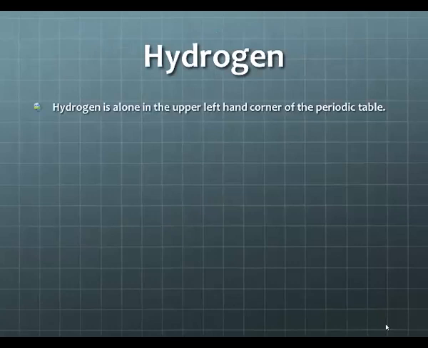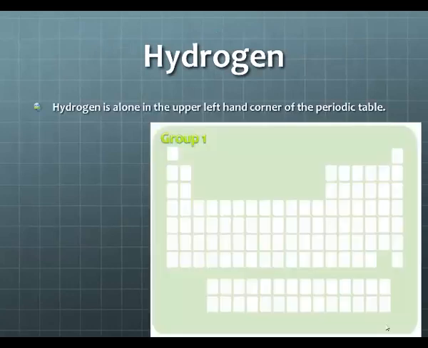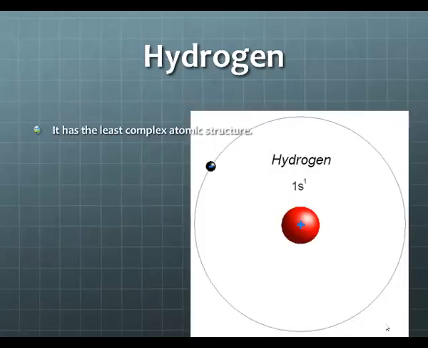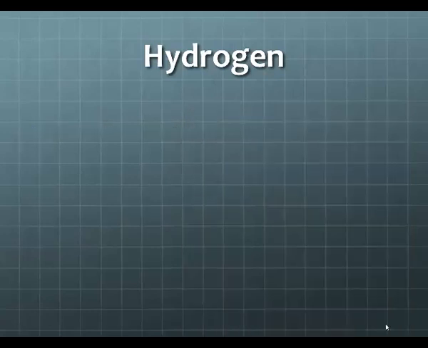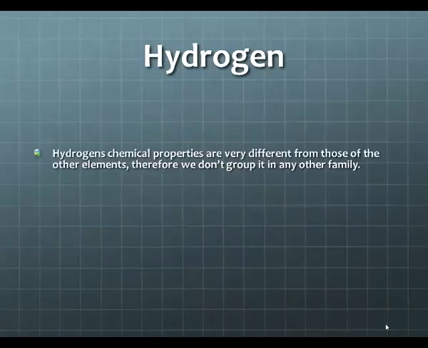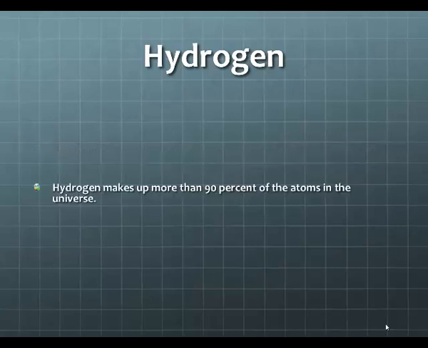Hydrogen. Hydrogen is alone in the upper left-hand corner of the periodic table, so it's by itself up there. It has the least complex atomic structure, with one proton and one electron. Hydrogen's chemical properties are very different than all of the other elements, therefore we don't group it with any other family. It makes up more than 90% of the atoms in the universe.